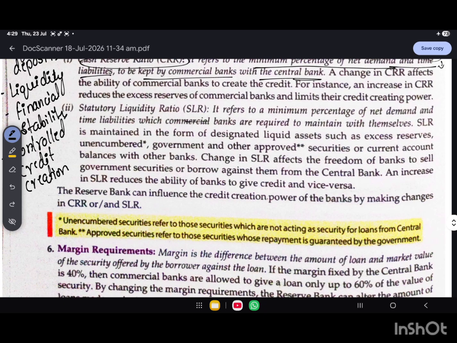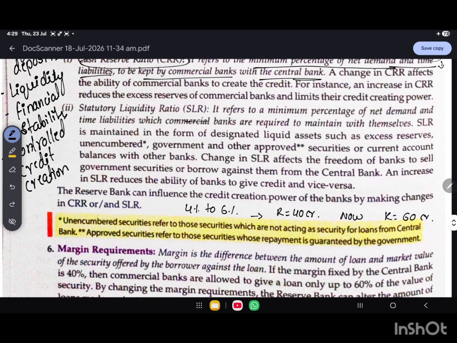Basically, if there is an increase in CRR, let's say the CRR increased from 4% to 6%. Earlier, how much reserve were they keeping? They were keeping 40 crores. And now the reserve is 60 crores.